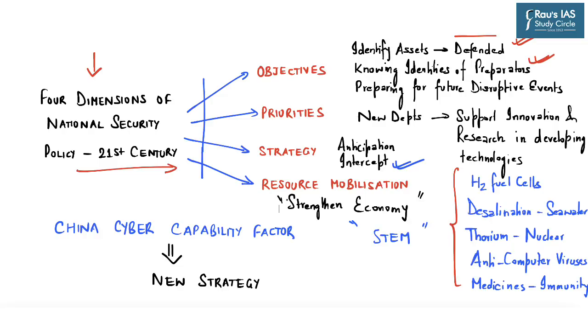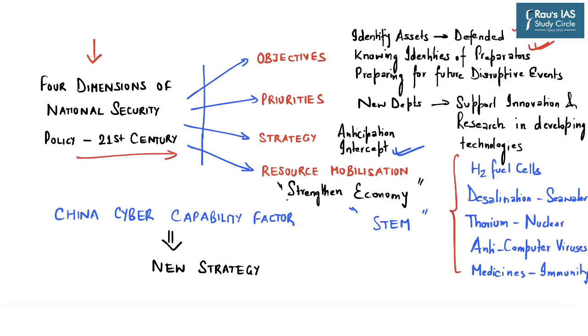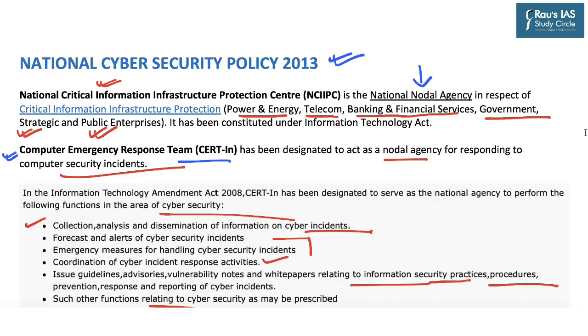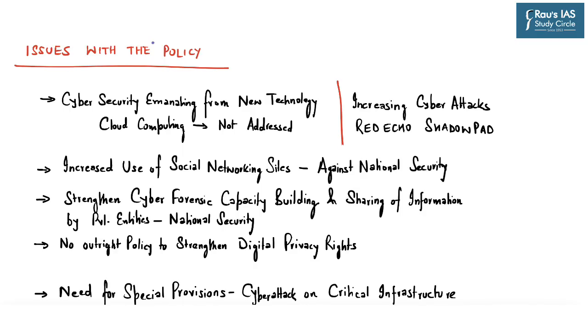So on this understanding of the need for a new policy, let us also go through some of the challenges with respect to the National Cyber Security Policy of 2013. Now this policy was issued in 2013, and so far many new cyber developments, especially with respect to cyber warfare and cyber attacks, have taken place. So in this regard, cyber security emanating from new technology such as cloud computing needs to be addressed, as these are not addressed as per the old policy of 2013.